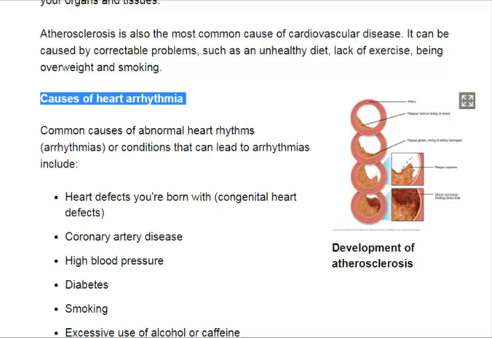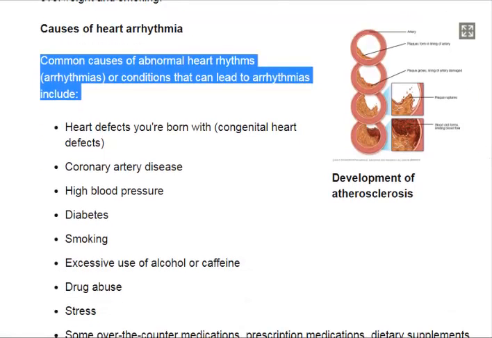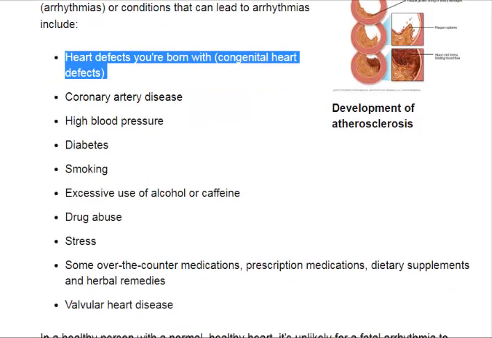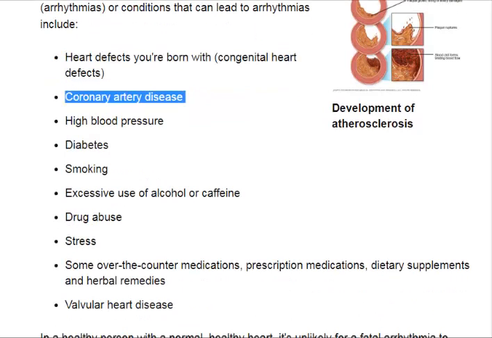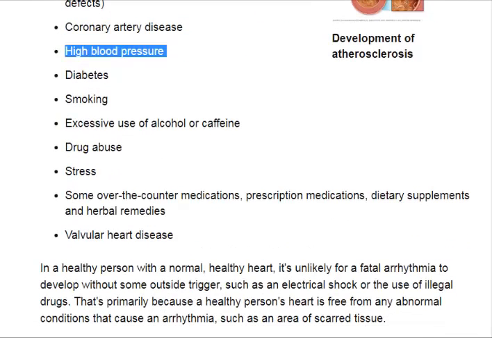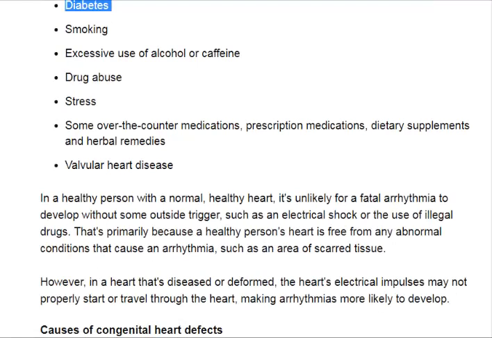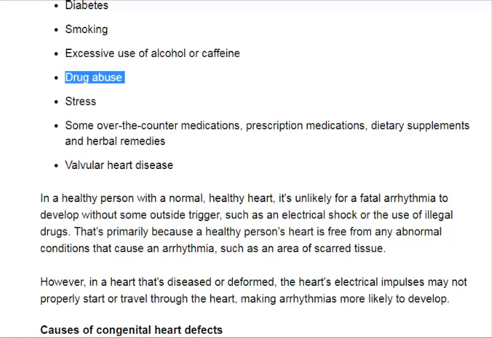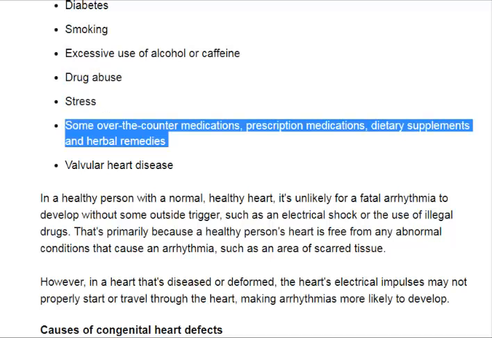Causes of heart arrhythmia. Common causes of abnormal heart rhythms, arrhythmias, or conditions that can lead to arrhythmias include heart defects you're born with, congenital heart defects. Coronary artery disease. High blood pressure. Diabetes. Smoking. Excessive use of alcohol or caffeine. Drug abuse. Stress. Some over-the-counter medications, prescription medications, dietary supplements and herbal remedies.